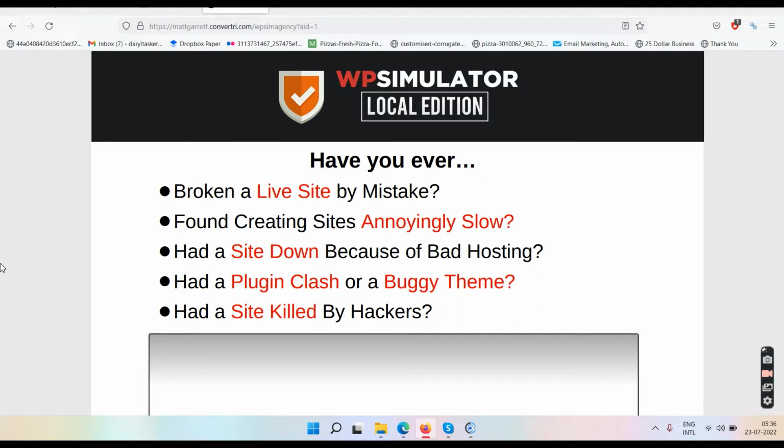So the normal example is maybe your hosting provider has suspended your website. So you have a domain, right? There are two different things. One is called domain, which is like your company name. For example, this is a domain, convertible.com, right? So this is the main domain, and this domain is hosted on a hosting, right?